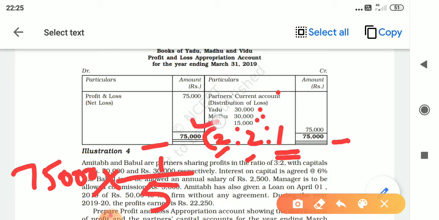It will give you 15,000 for Vidhu. With this 15,000, you have to multiply into 2 for Madhu and into 2 for Yadu. That's it. Or else, if you want the proper way of multiplication, for Yadu, it is 75,000 into 2 by 5. For Madhu, 75,000 into 2 by 5. For Vidhu, 15,000 into 1 by 5.